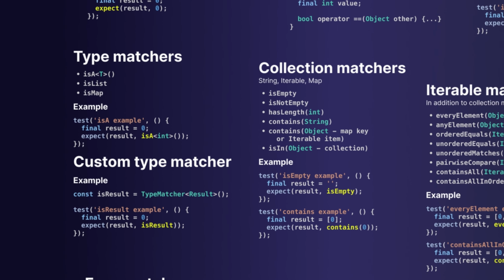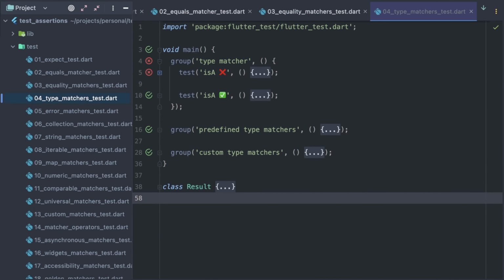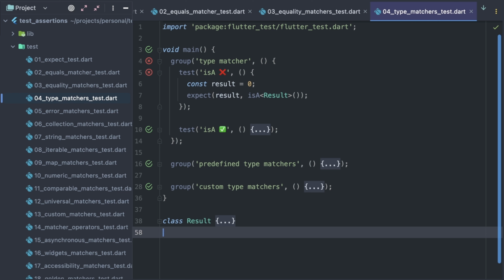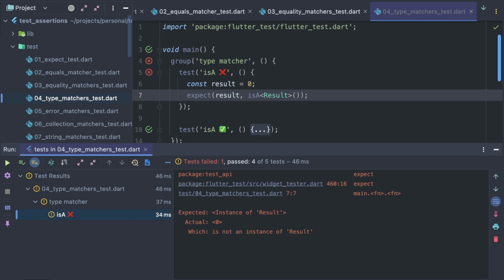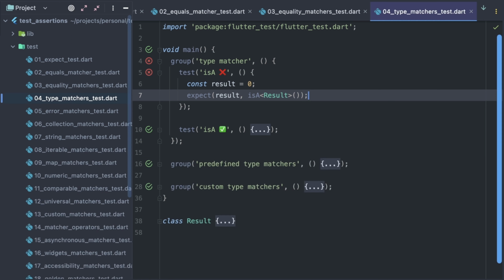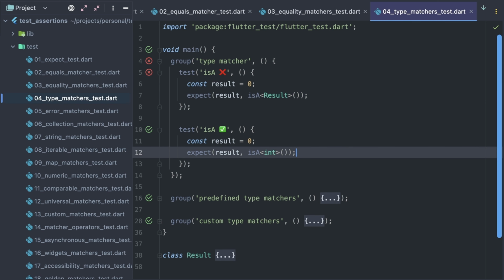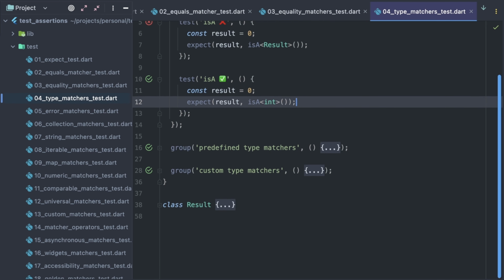Moving on to type matchers. The isA matcher helps verify a variable type. Here I try to ensure that integer 0 is of type result, which obviously is not true, and thus this test fails with the following output. Expected an instance of result, while actual is not an instance of result. Can't agree more. In the next test, I check if the result is of type int, and this time the test passes.